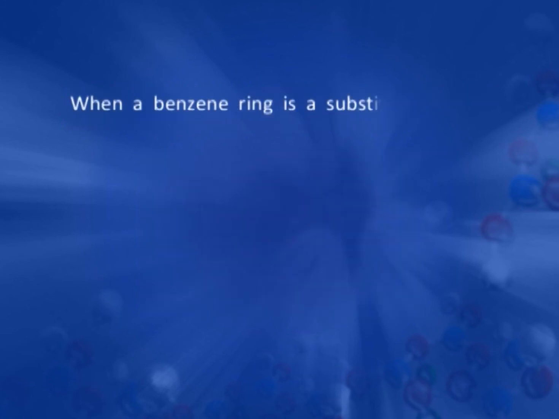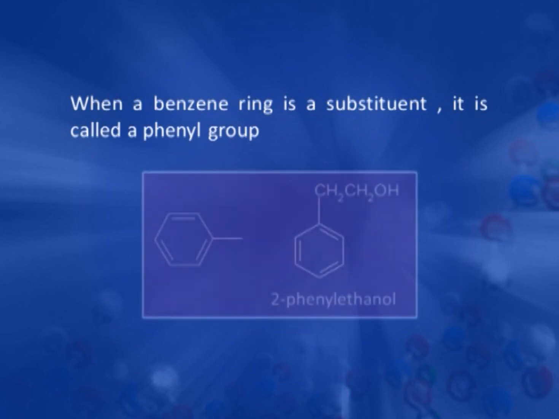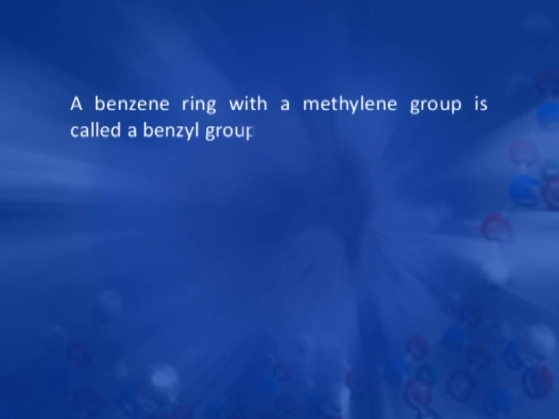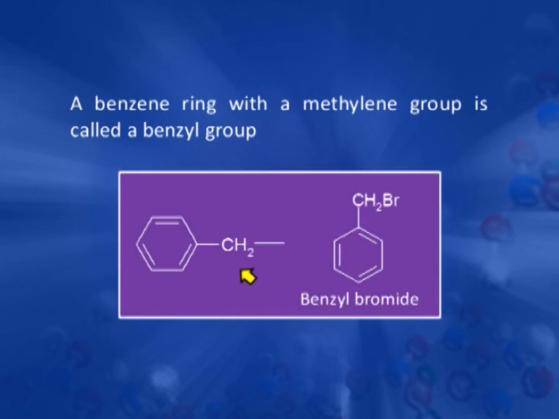Now, if the benzene ring is present as a substituent, then this is known as a phenyl group. For example, if in this aliphatic chain, at number 2 position, which is an alcohol, this benzene ring is present, then this is known as 2-phenylethanol. If with benzene a CH2 group is also present, then this group is known as a benzyl group. For example, this molecule is known as benzyl bromide.